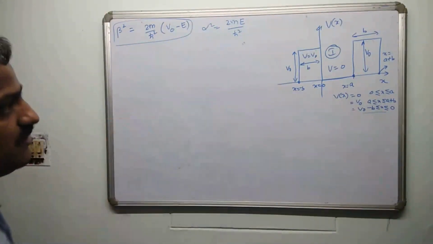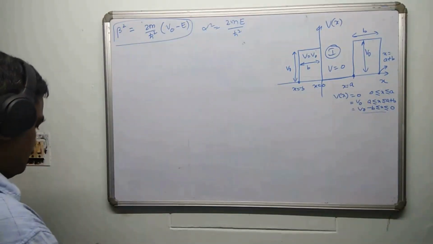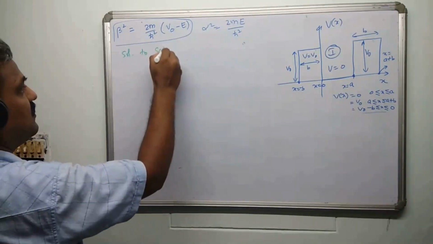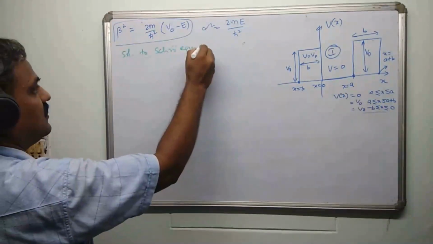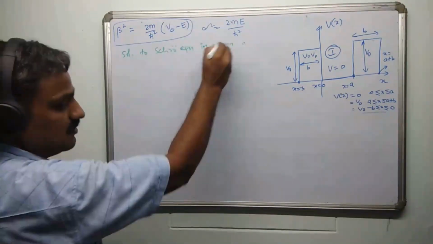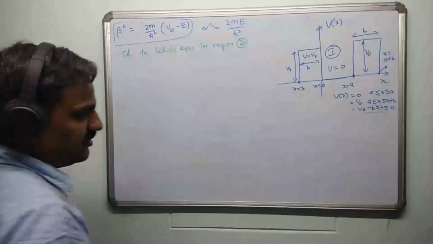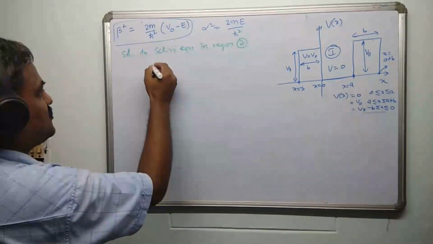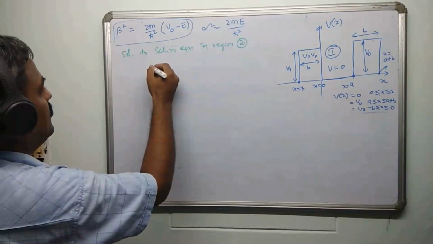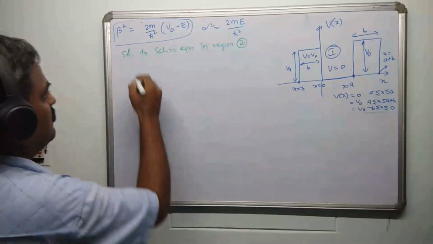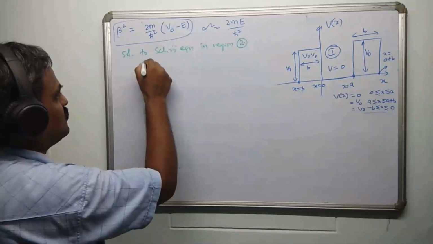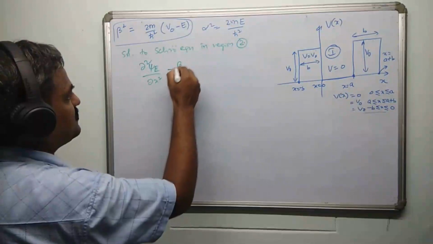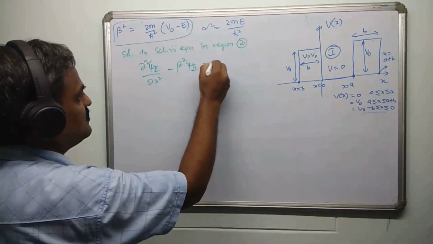Actually, I forgot to mention, if you keep this as beta square, the solution to the Schrodinger equation in region 2 will be: dou square psi 2 by dou x square minus beta square psi 2 is equal to 0.